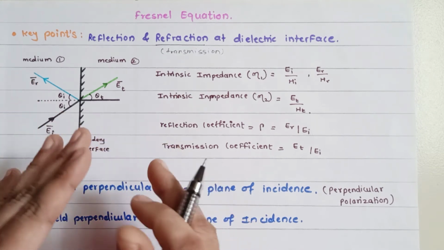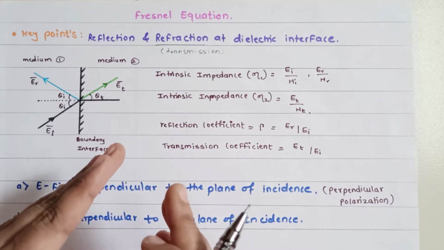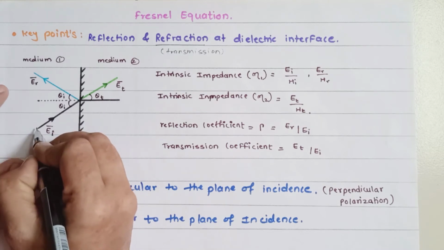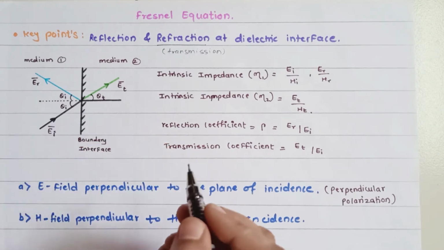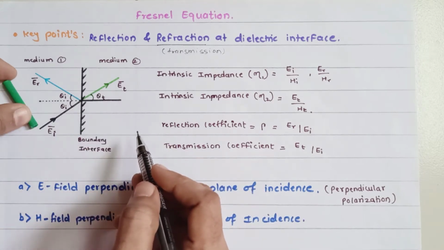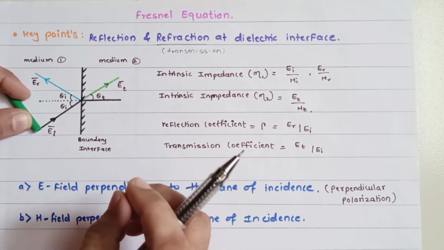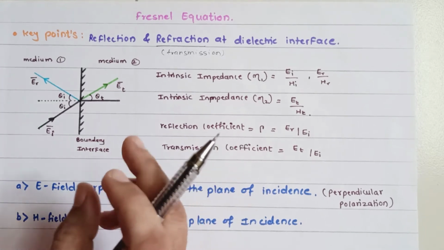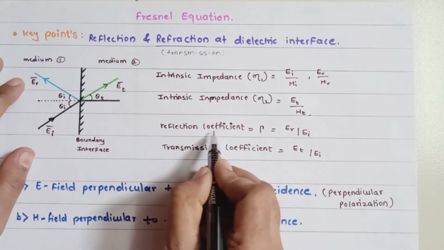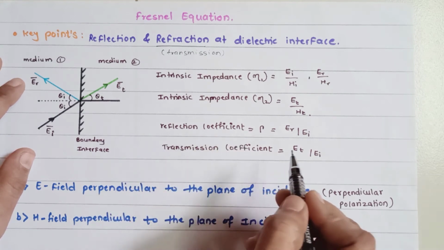That is what we are going to discuss. So you have to consider the incident ray being either perpendicular or parallel to the plane of incidence. We are interested in finding two quantities: the first is the reflection coefficient, and the second is the transmission coefficient.